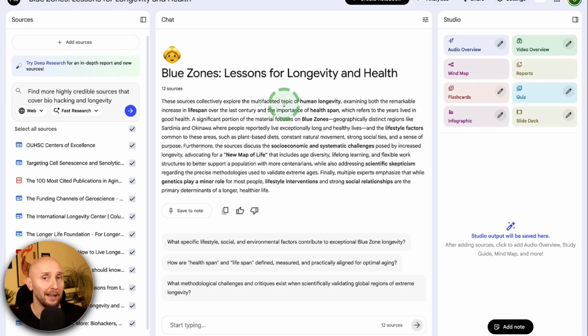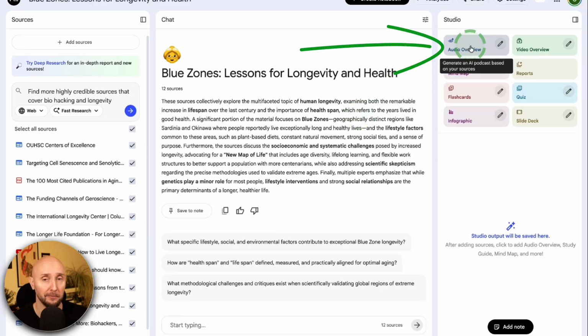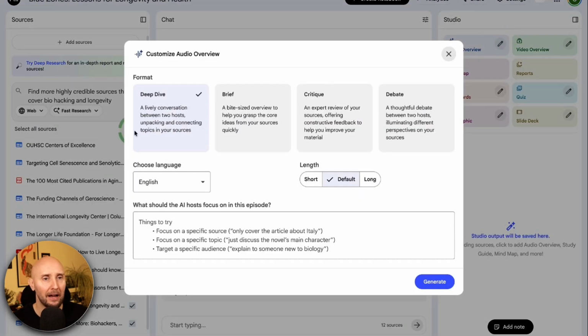So for our first NotebookLM update, what they've done is they've added more formats for the audio overview feature. So if you already use NotebookLM, then you'll know that you can create podcasts based on your sources between 2 podcast hosts that will discuss your topic. But now if I click on the pencil icon, we now have extra formats.